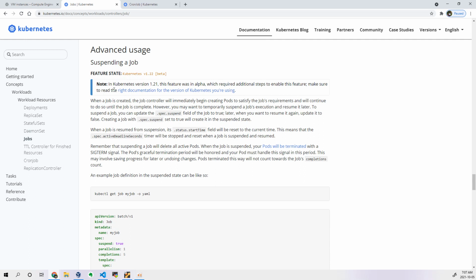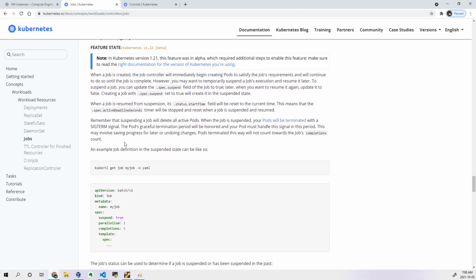Okay, so in Kubernetes, what is the intention of suspending a job? When a job is created, the job controller will immediately create pods to satisfy the job's requirement and will continue to do so until the job is completed. So I create a job YAML file, and that particular job will try to create a pod immediately when I create the job. That's what we have seen yesterday, right?